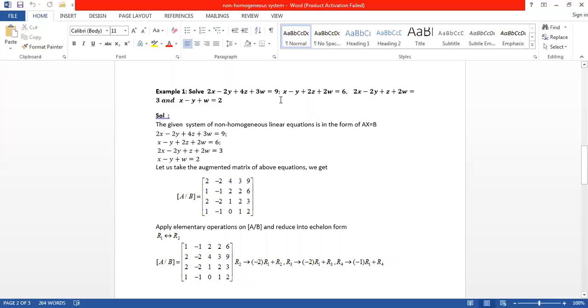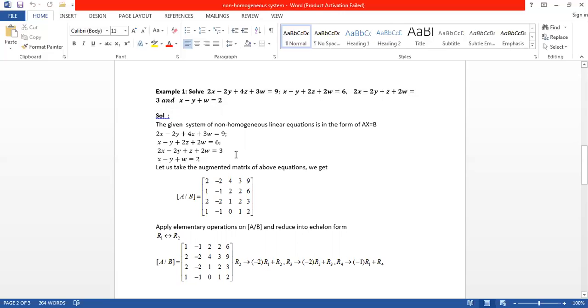First, on examination, you have to observe whether the given system is homogeneous or non-homogeneous. So what about the constants? The constants are non-zero. That means this system is a non-homogeneous system. The given system of non-homogeneous linear equations is in the form Ax equals B.